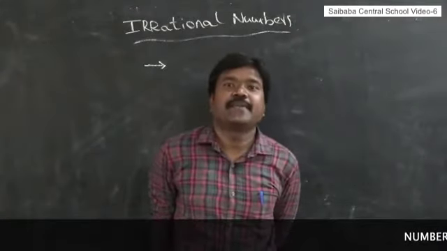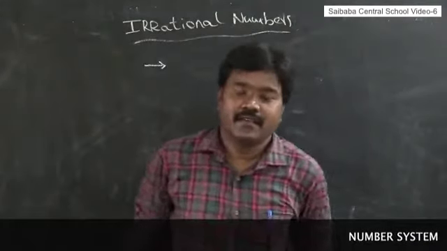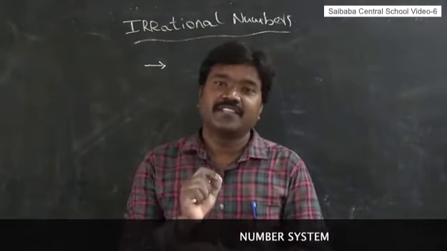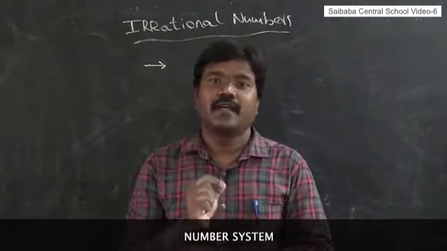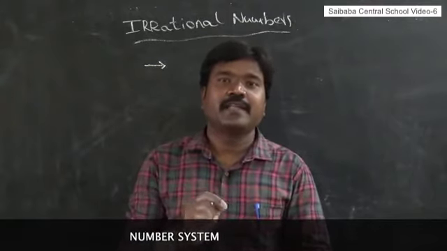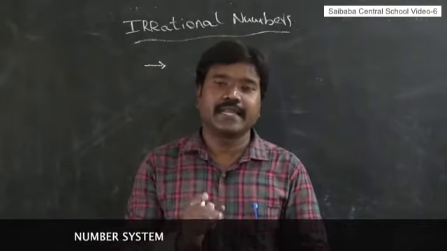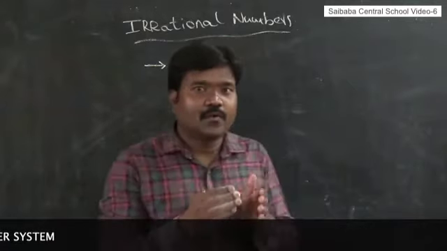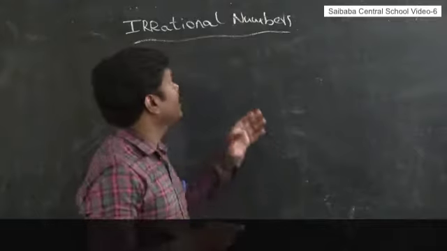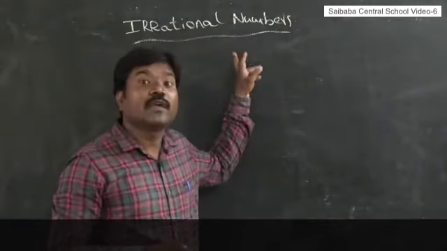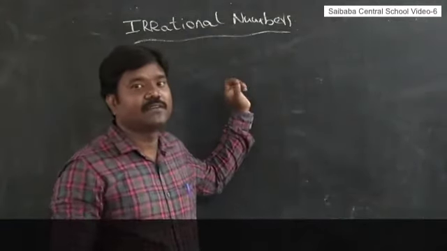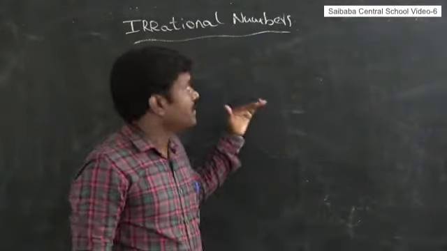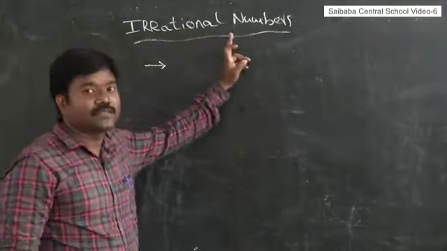Okay students, previously I gave one definition for rational numbers and one definition for irrational numbers, and then we explained inserting or finding rational numbers between rational numbers. Now I am going to explain about irrational numbers. Here we are going to explain one more definition and then inserting everything we learned here. Okay, then here, irrational numbers.